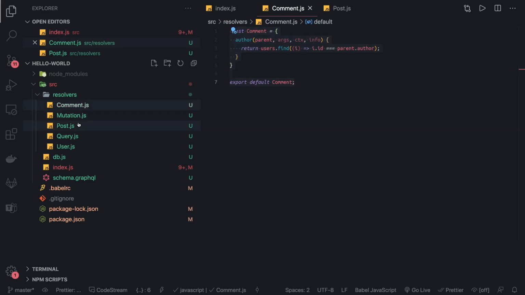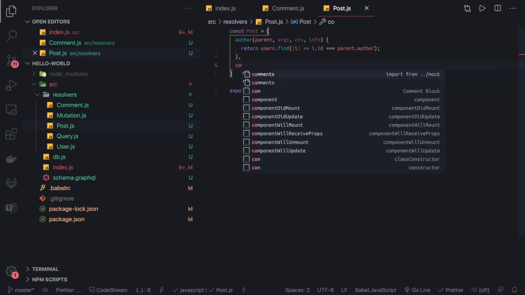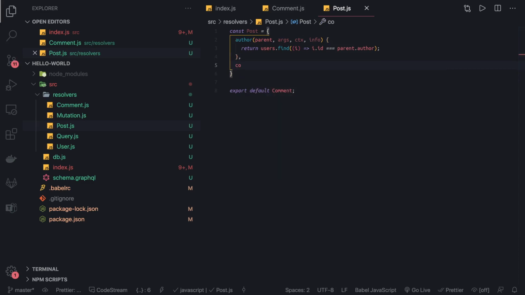This is comments. Similarly we have posts. Okay, there is one more, comments, which is doing nothing but returning the comments for a particular post, right? It is also taking a look at the same data.